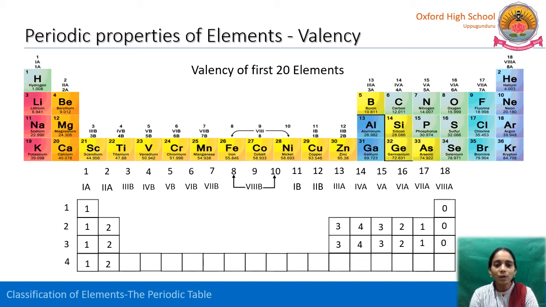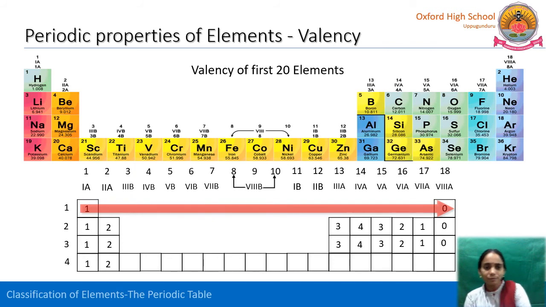Likewise, I have filled up to 20 elements. See here, there is a trend. The elements are following a trend like all the groups. First A group, the valency is 1. For second A group, the valency is 2.